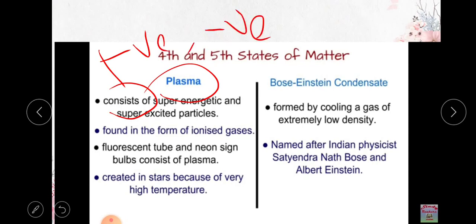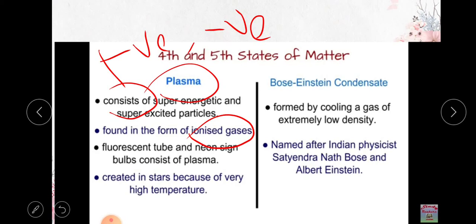We can even find plasma in our blood. Blood also contains plasma. It is also found in the form of ionized gases, because they are made up of ions.